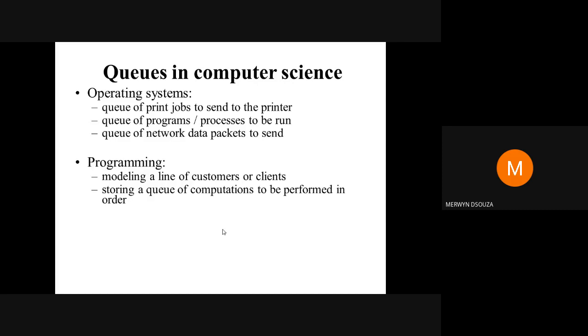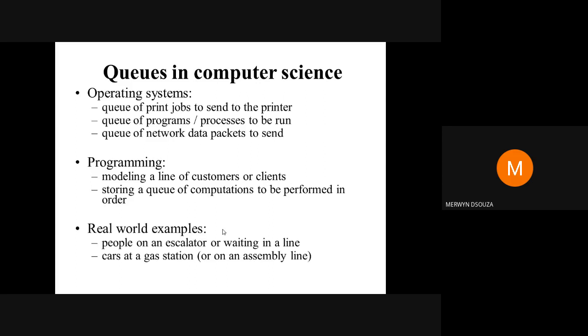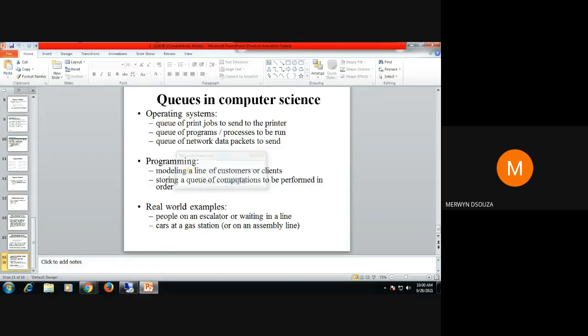You can store a queue of computations to be performed in order. You are modeling a line of customers or clients. In a real world example, like cars at a gas station, all the cars are waiting in a queue, or people on an escalator or waiting in a line. All are waiting in some kind of queue to get in or get out. A queue is basically a first in first out data structure. You need to remember that.